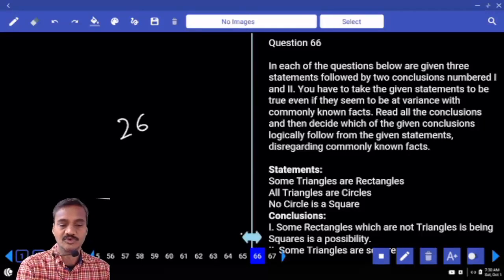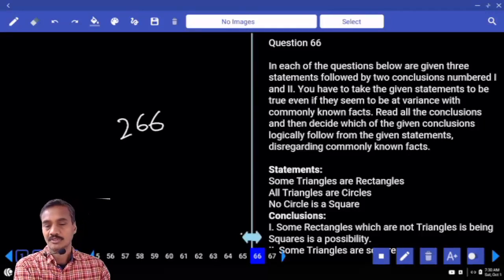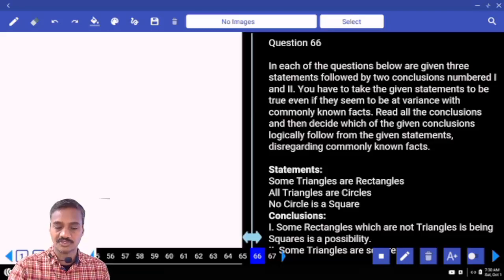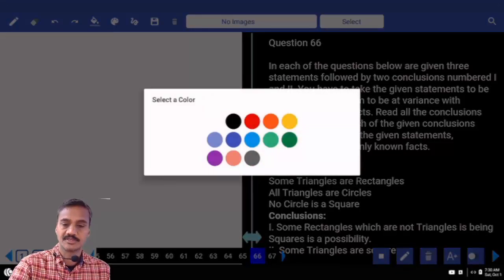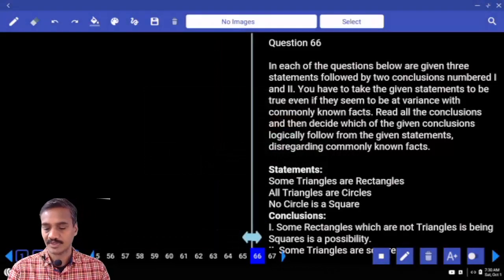Now paper number 266. In this, question number 66 onwards, they come under syllogisms.